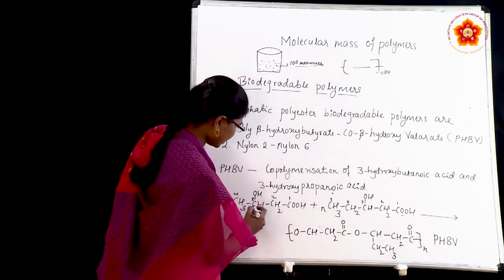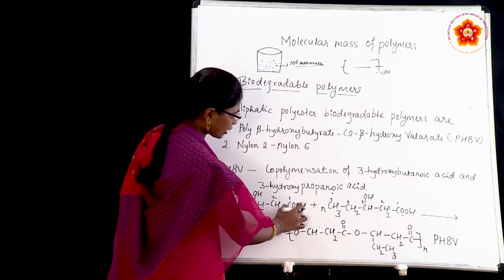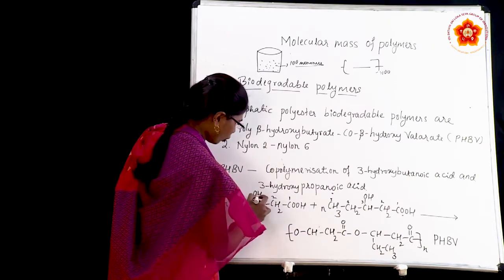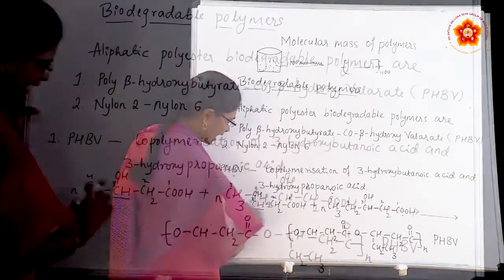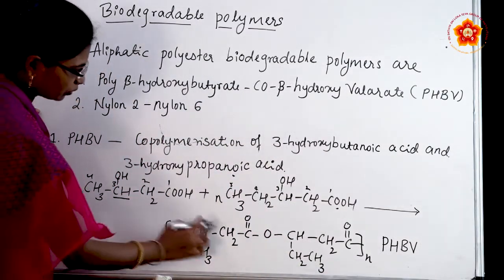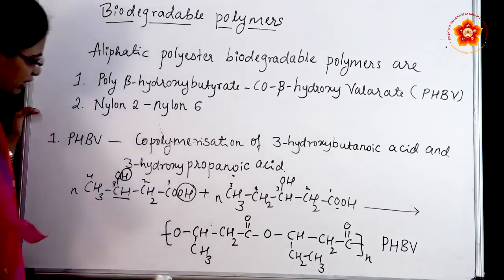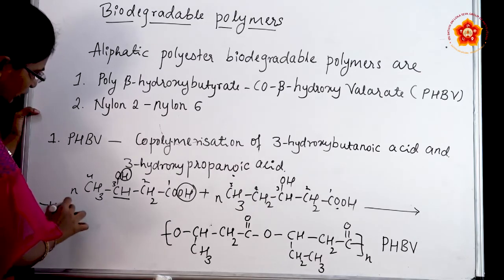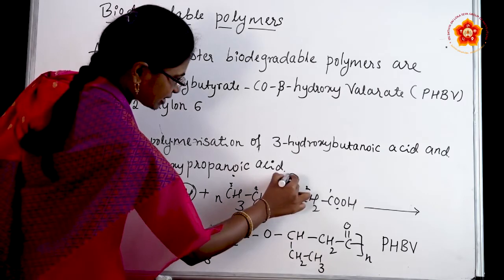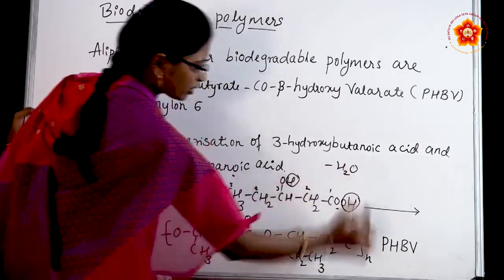Just see here, the H and OH are eliminated as a water molecule. The O remains as it is, with CH3, CH2 and C double bond O. Here the OH and H are eliminated as H2O, and again this H and OH are eliminated as a water molecule.